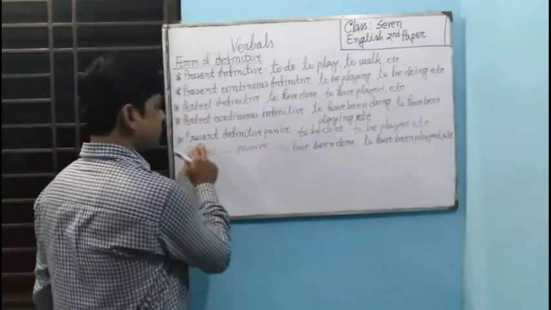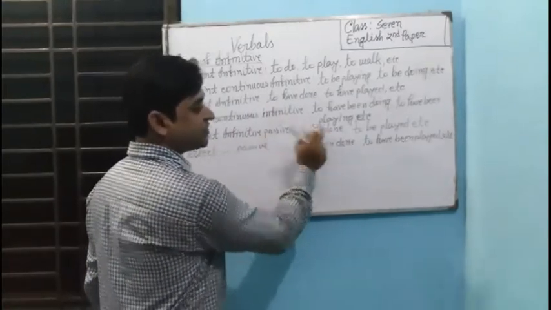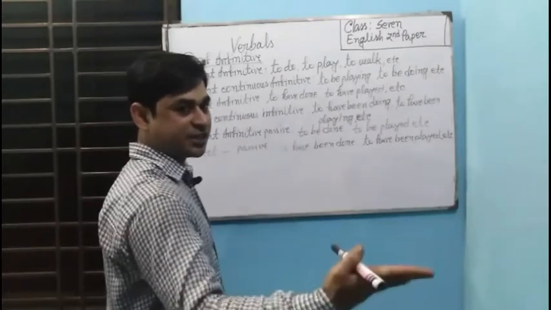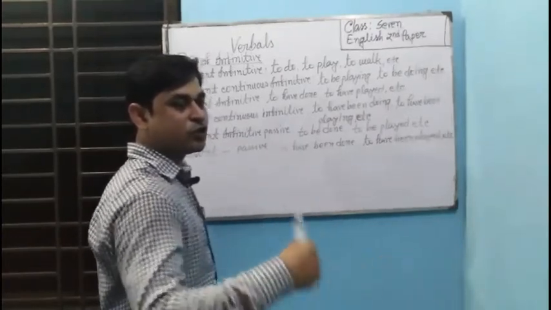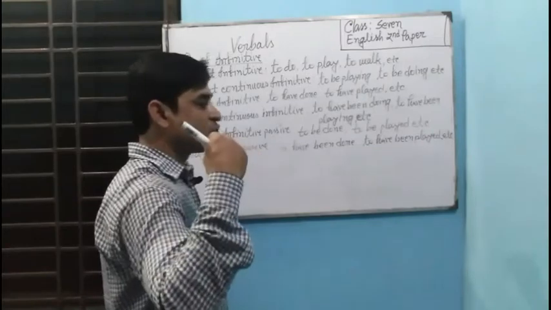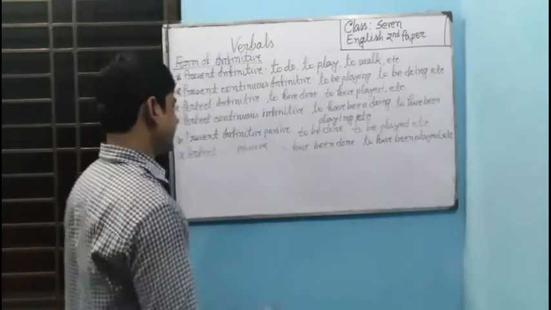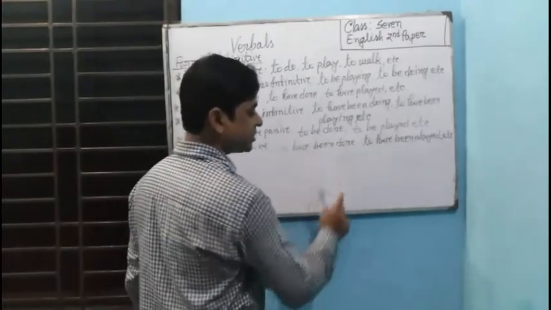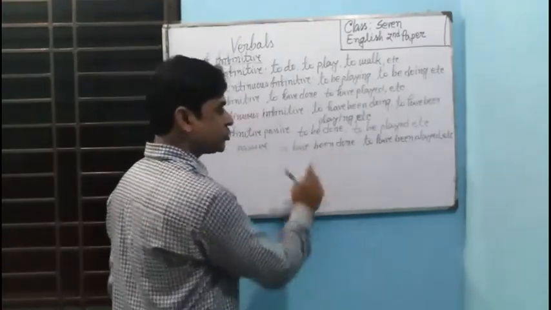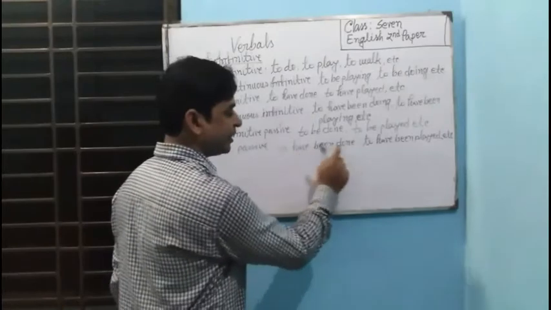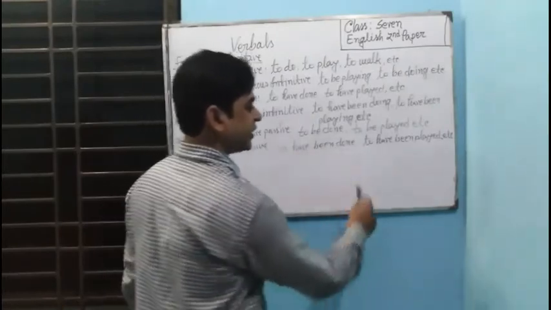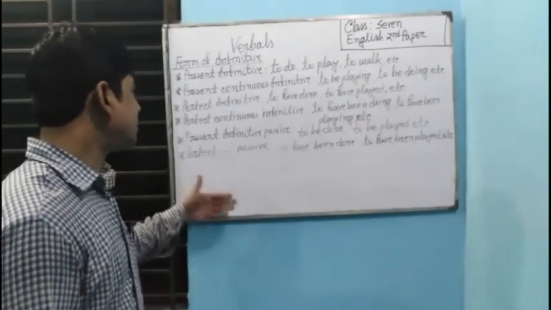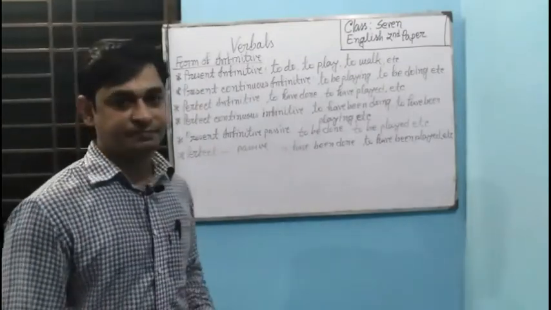Present infinitive passive: to be done, to be played, to be watched, to be changed, to be uploaded, to be deleted, to be restored, in this way. Perfect infinitive passive: to have been done, to have been closed, to have been opened, to have been changed, to have been played, etc. So these are the forms of infinitive.